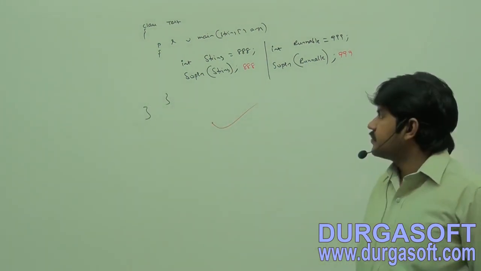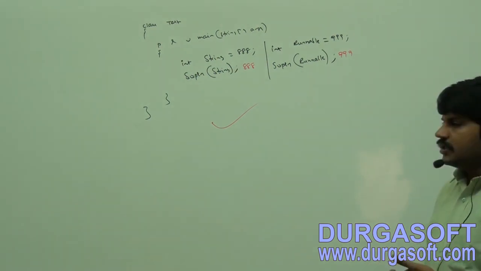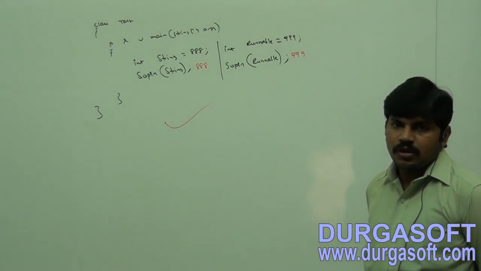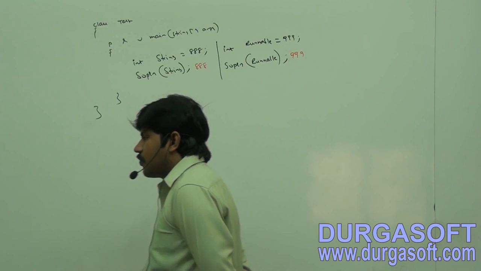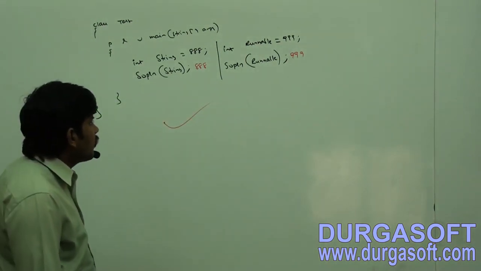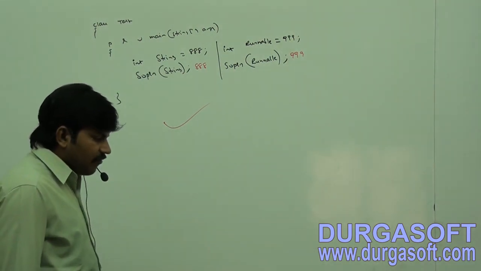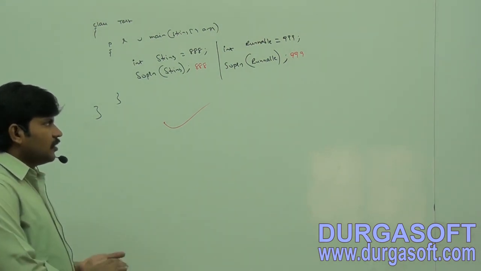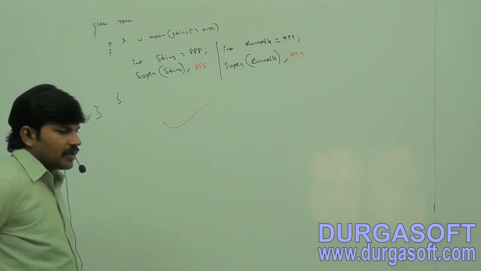Okay. So, the example: class test, public static void main. Int string is equal to 888, SOP of string. So the first one is valid. Int runnable is equal to 999, SOP of runnable. Sir, is it valid or invalid? The first one is valid, and the second one is also valid, no problem at all.